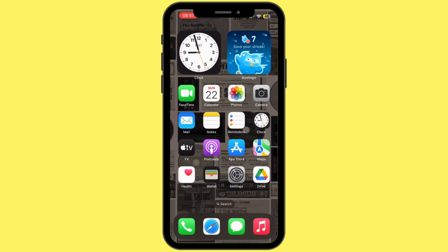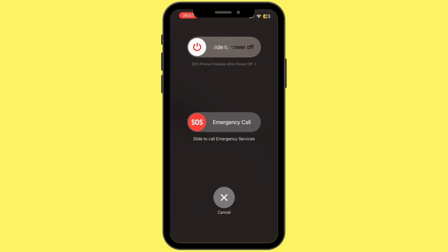If it still does not fix your issue, you want to go ahead and restart your mobile device. To restart it, simply press the volume up button and the power button at the same time and then slide the slide to power off button. And once you restart your device, your problem will be fixed.